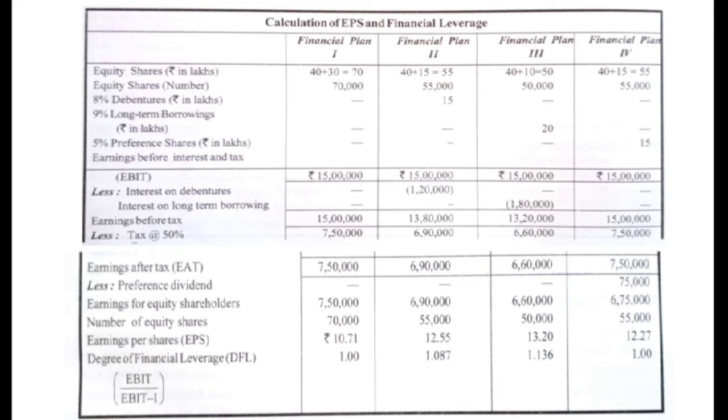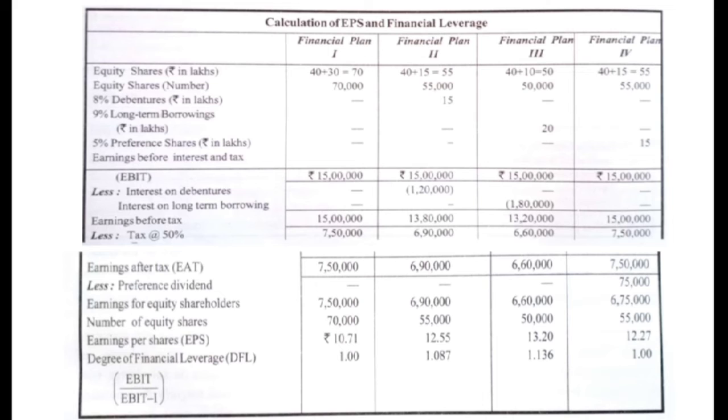Under plan 2, the earnings before tax will be 15 lakhs minus 1,20,000. That will be rupees 13,80,000. Then under financial plan 3, the earnings before tax will be 13,20,000. And financial plan 4, the earnings before tax will be rupees 15 lakhs.